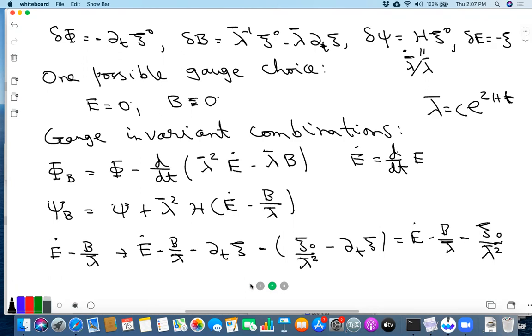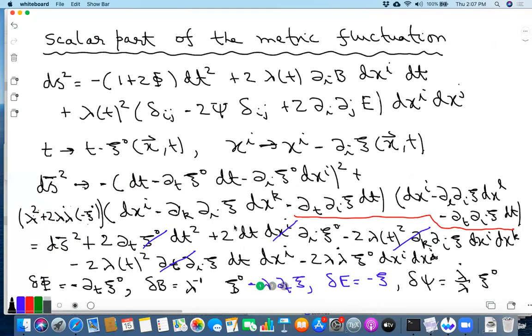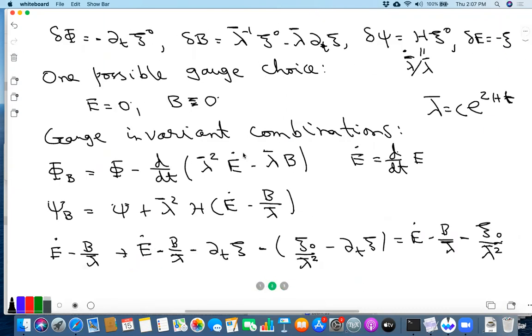Otherwise you would have to keep a lot more terms right here. You're not keeping track of those terms in this, because otherwise you have to start from here and transform. So we are only looking at terms that are linear, where the fields transform by terms that are just linear in the perturbation, and there are no fields on the other side. For those kinds of terms, you need not worry about extra terms over here.